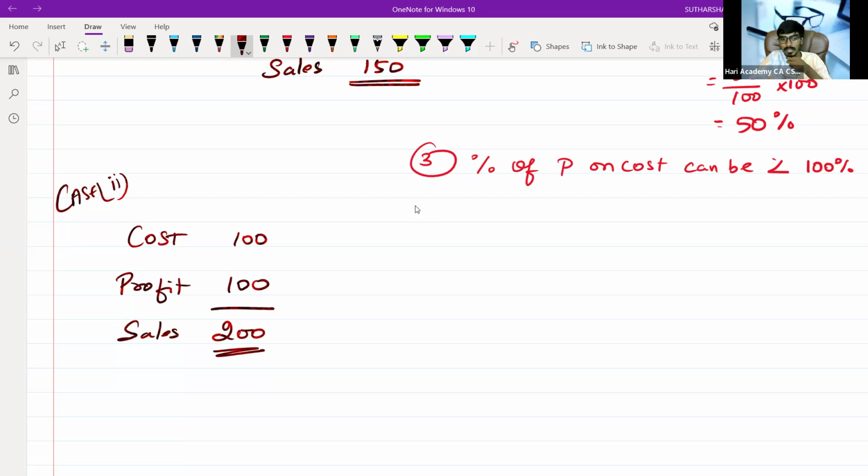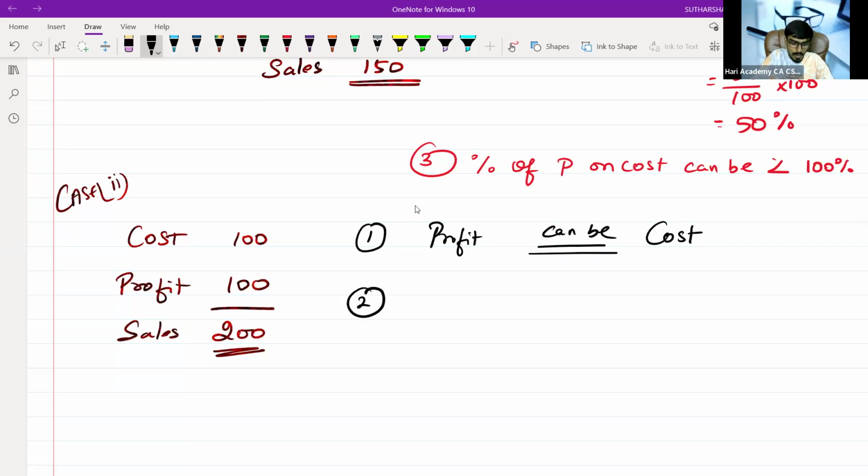Now, getting back to case 2: cost is 100, profit is 100, so my sales become 200. Give me your interpretation by looking at case 1. Profit can be equal to cost. In case 2, what is the percentage of profit on cost?